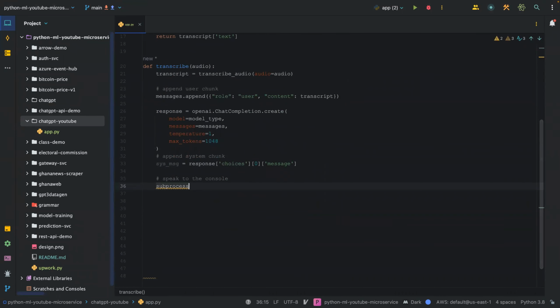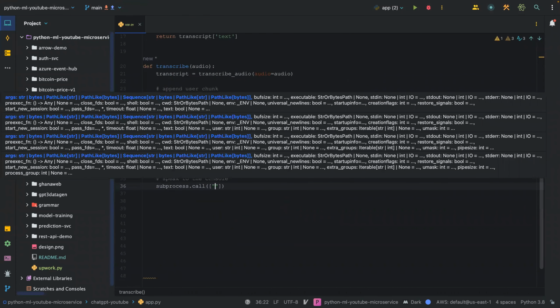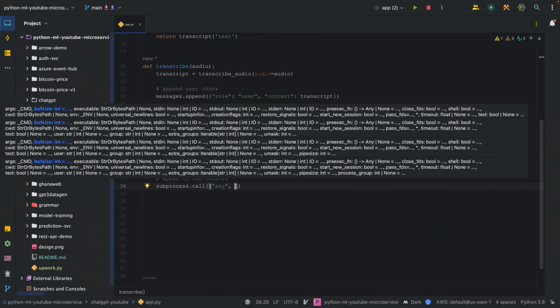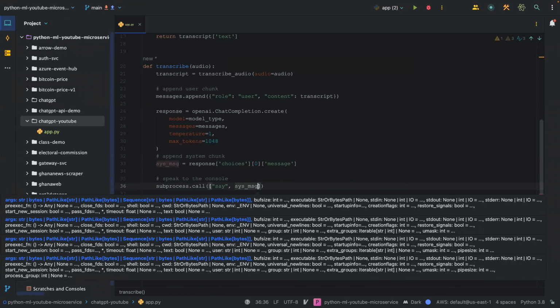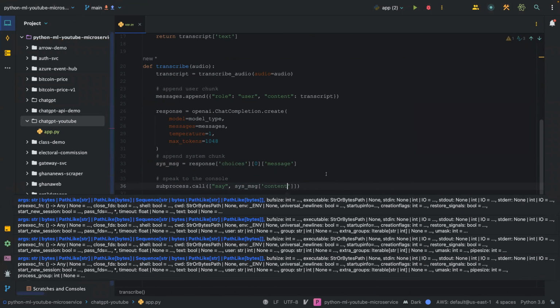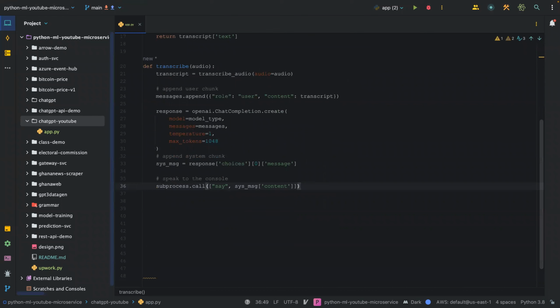We're going to say subprocess.call, and then we pass in say, and then we pass in the sys message, and then we grab the content. Okay, so that is that. Now we're going to declare chat transcript is equal to an empty string.